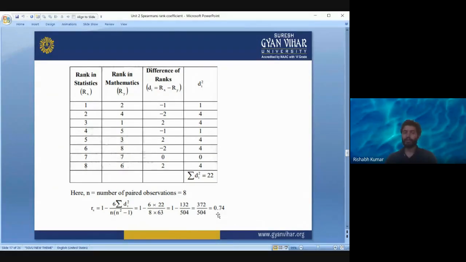The knowledge in statistics is also affecting the knowledge in mathematics, or there is a relationship between the two. The more a person is knowledgeable in statistics, it is highly likely that he is also knowledgeable in mathematics.